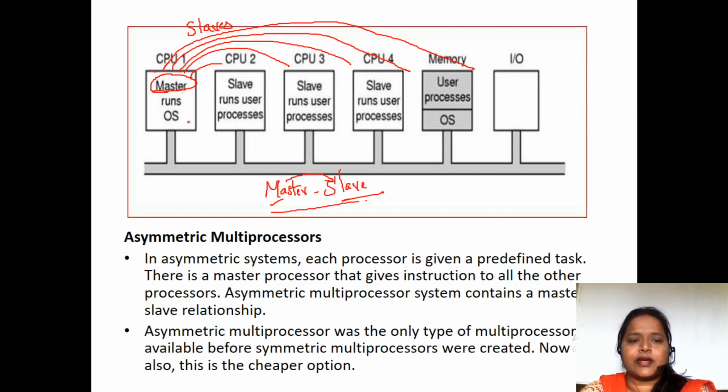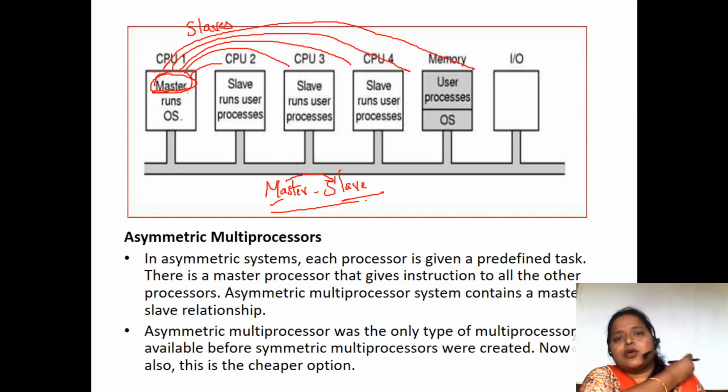In the same manner here, the master runs the operating system. Here the master is going to have control of this operating system. The master is the one who is going to allocate the tasks to different slaves. In an asymmetric system, each processor is given a predefined task, not a similar task. Each system has a predefined task which is allocated by the master only.